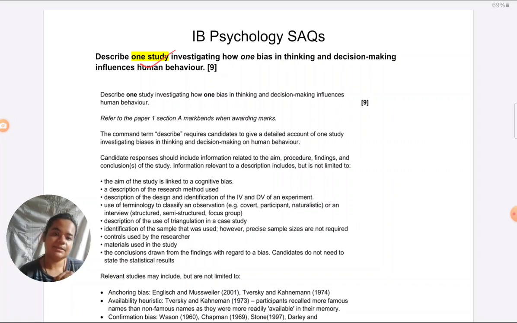Are they asking me to describe the study or the concept? I have to take up a study regardless, I will have to cover a study in any SAQ. It doesn't mean that if they're asking me to describe a concept, I don't have to describe the study. But how I have to describe the study, and in how much detail especially, that varies across the questions. I have to cover both theory or concept and study in both the answers. That goes without saying. But the weightage that I have to give is different because it's going to be marked differently. So let's start understanding this.